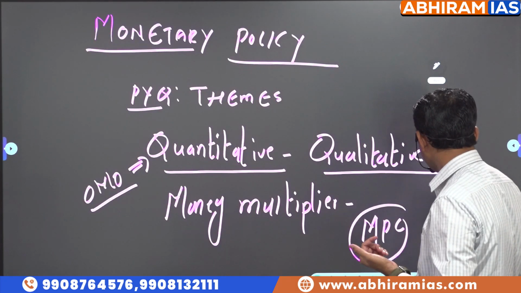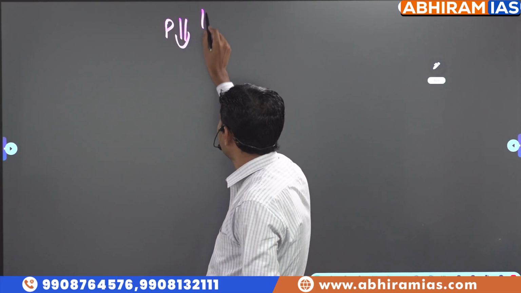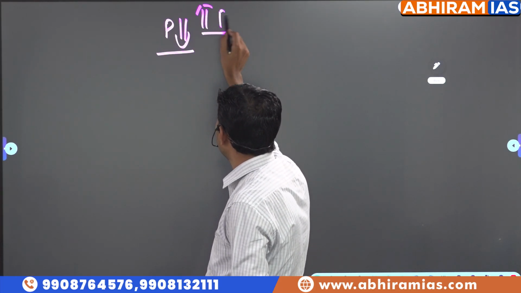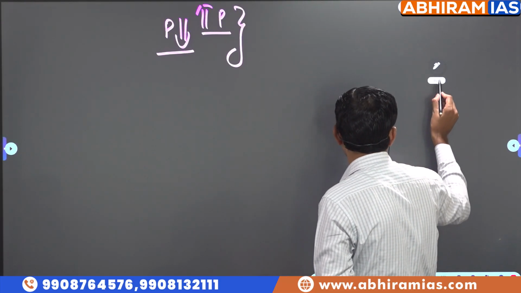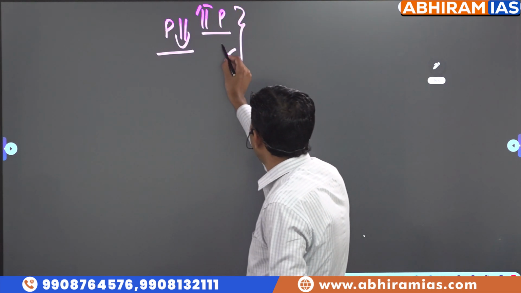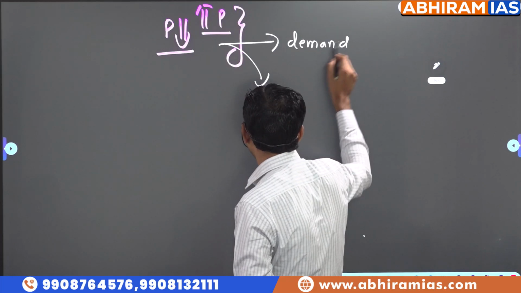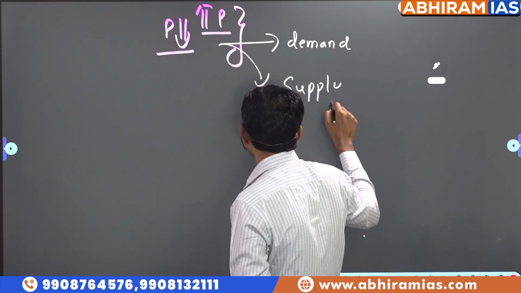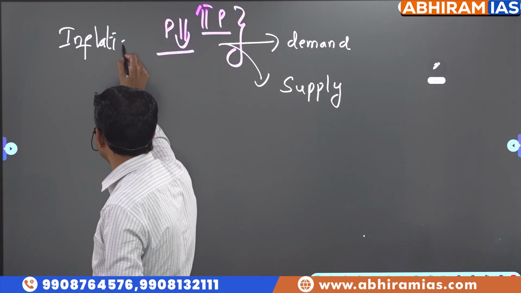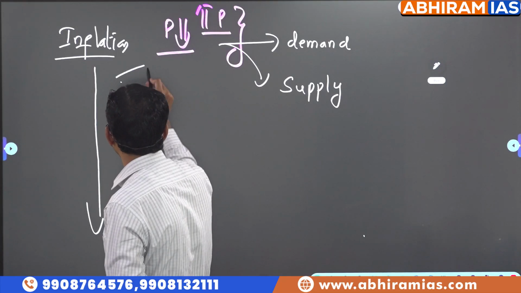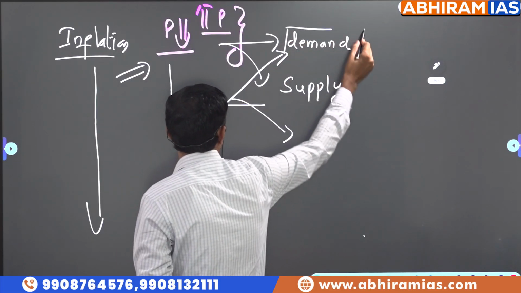If you look at it, the objective is to control inflation, to achieve price stability. Price stability is controlling the prices when prices are increasing, regulating the prices when prices are falling. So to achieve this price stability, we need to focus on demand as well as supply. So very simple logic. Suppose you want to control inflation, to reduce the prices, you can take two measures: demand side measures, supply side measures.